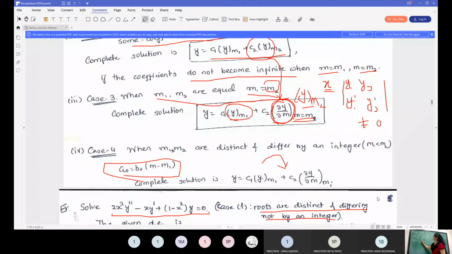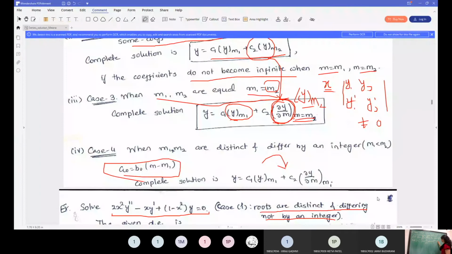So y dash of x is the derivative with respect to x, so k plus m will now occur. So summation k equal to 0 to infinity ak into k plus m into x raised to k plus m minus 1. If you take x raised to n, its derivative is n x raised to n minus 1. So k plus m minus 1.